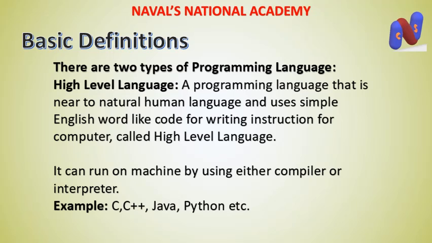So, when we used to write any program in high level language, we must convert it into machine language. As we know that high level language are used simple English word, English like word, but it is friendly for human, but it's not friendly for machine.